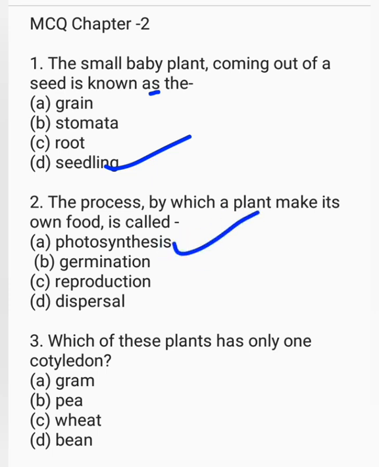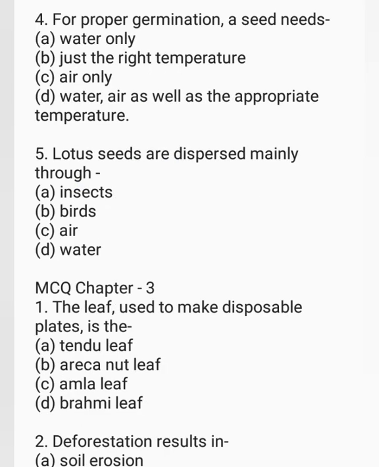Which of these plants has only one cotyledon? Gram, pea, wheat, bean. The correct option is wheat. For the proper germination, a seed needs water only, just the right temperature, air only, water, air, as well as the appropriate temperature.